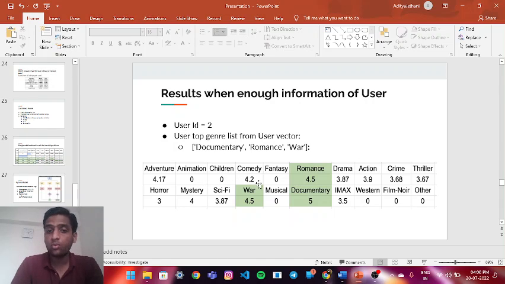Comedy, it is 4.2, romance, it is 4.5, drama 3.87 on the scale of 10. Now, a particular movie can be recommended on the genre, popularity, and many other factors which are listed here, like film noir, western, musical, etc. These are all zeros. That means that movie doesn't contain any type of genre related to this.